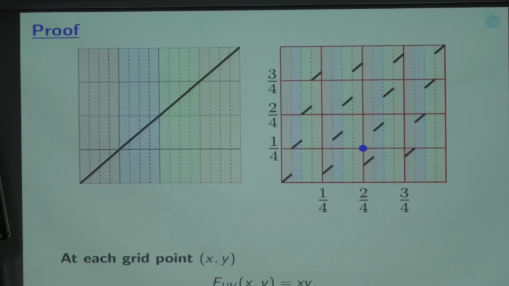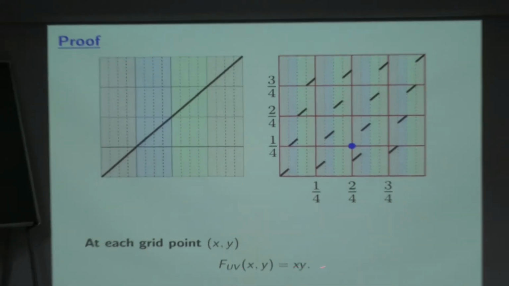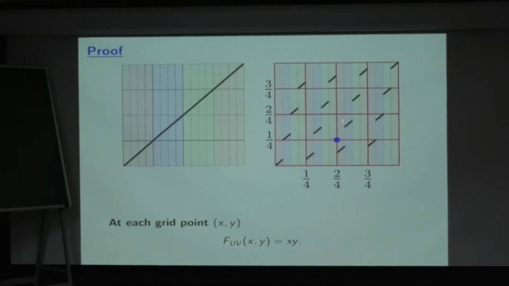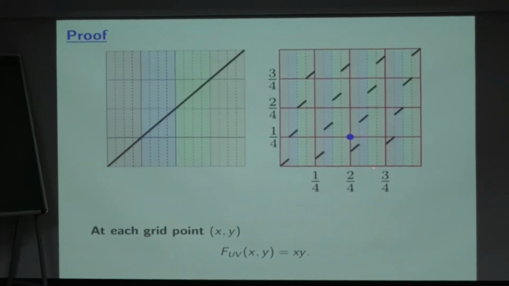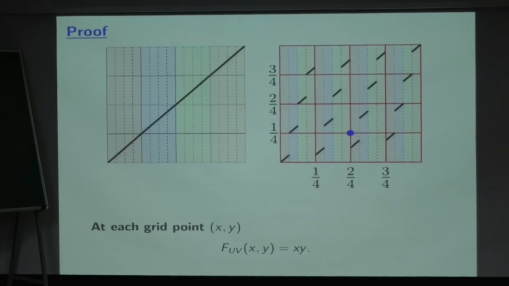So at each grid point xy, we have really achieved the CDF. This is u and this is v. F u v of xy is indeed equal to xy. I want to show that everywhere they are very close. At least at the grid points, they are exactly equal. I need to show that at the other points, they will be sufficiently close.